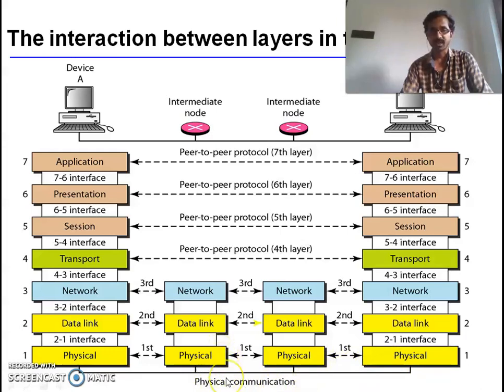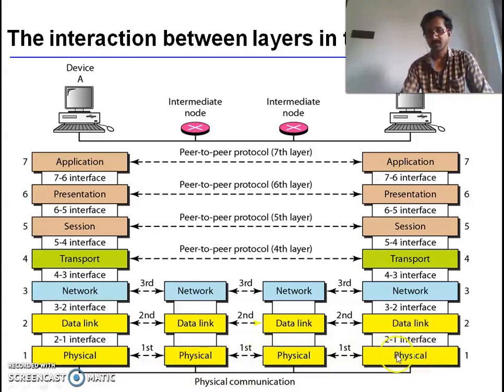We have two types of transmission medium: one is the wired medium, one is the wireless medium. In the wired medium we use coaxial cable, twisted pair cables, and fiber optic cable. In the wireless medium we use radio waves, microwaves, and infrared waves. By using the transmission medium, the physical layer is connected to intermediate nodes and the destination node, directly connecting to the physical layer of the destination node.